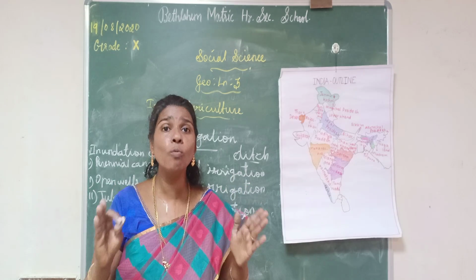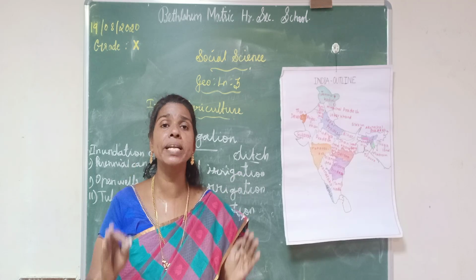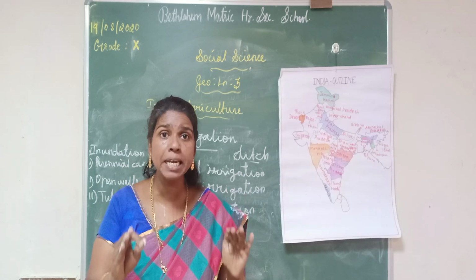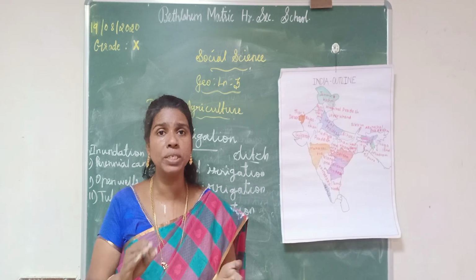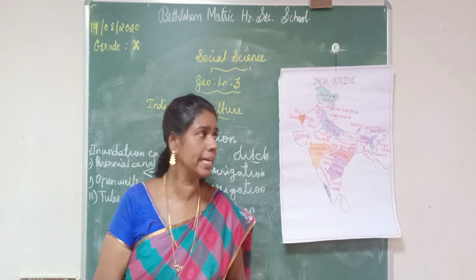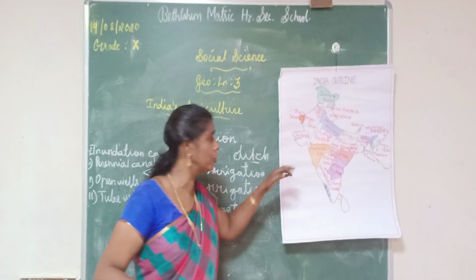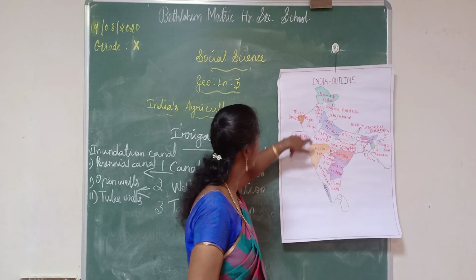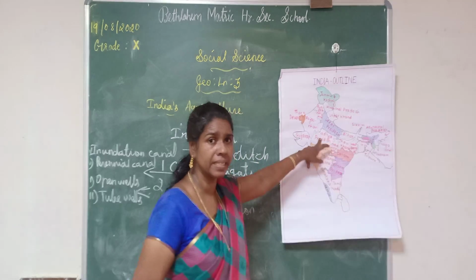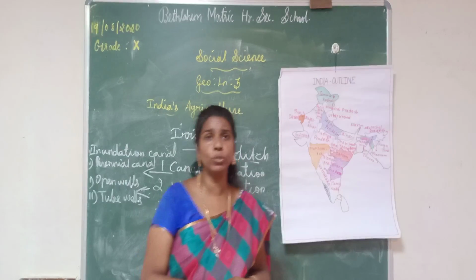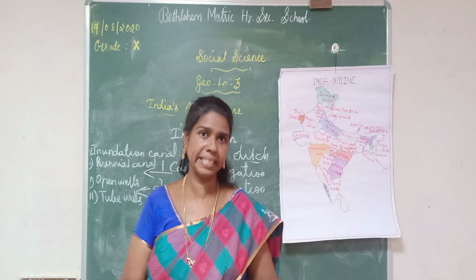Where there is a low water table, those areas mostly use this type of irrigation. In India, five leading states use this type of irrigation: Gujarat, Rajasthan, Uttar Pradesh, Bihar, Madhya Pradesh. These five leading states use this type of irrigation.